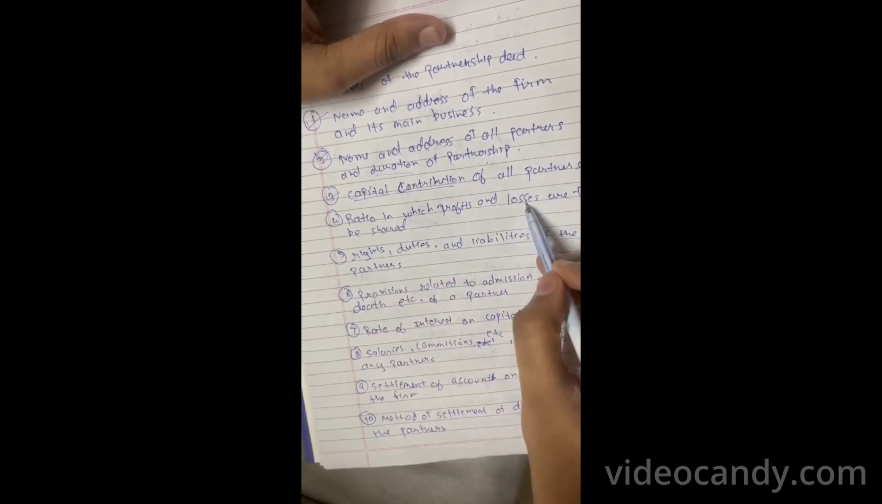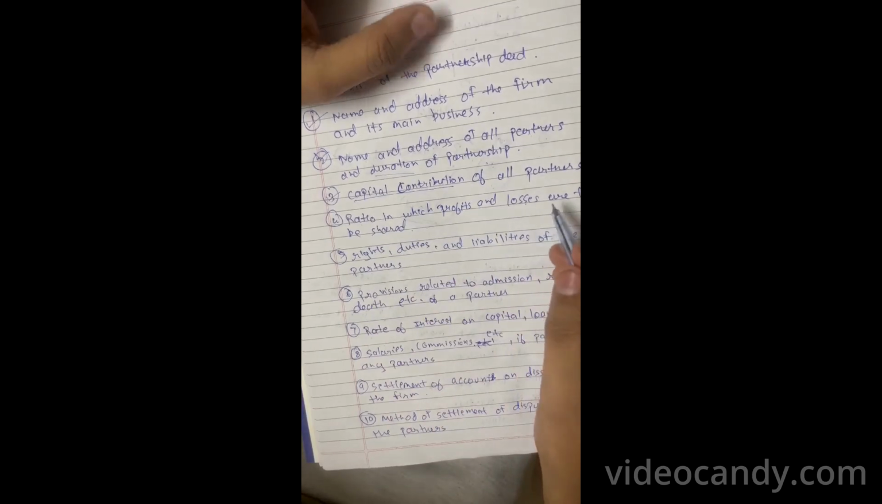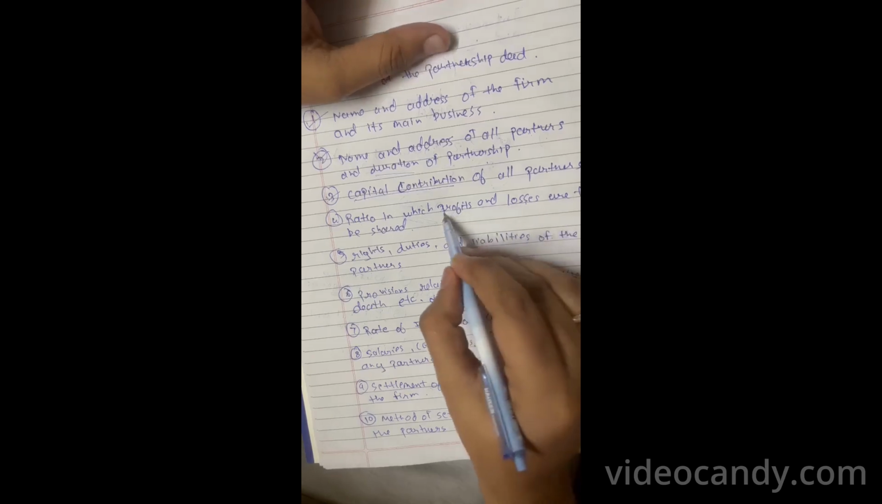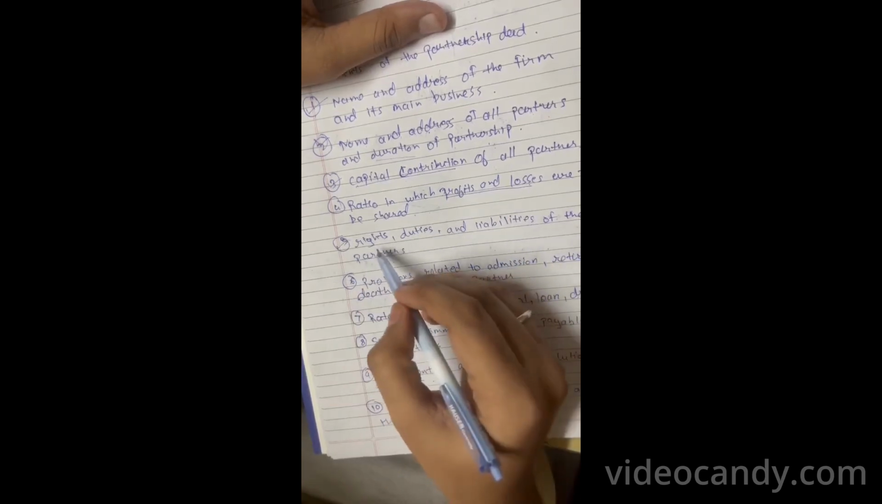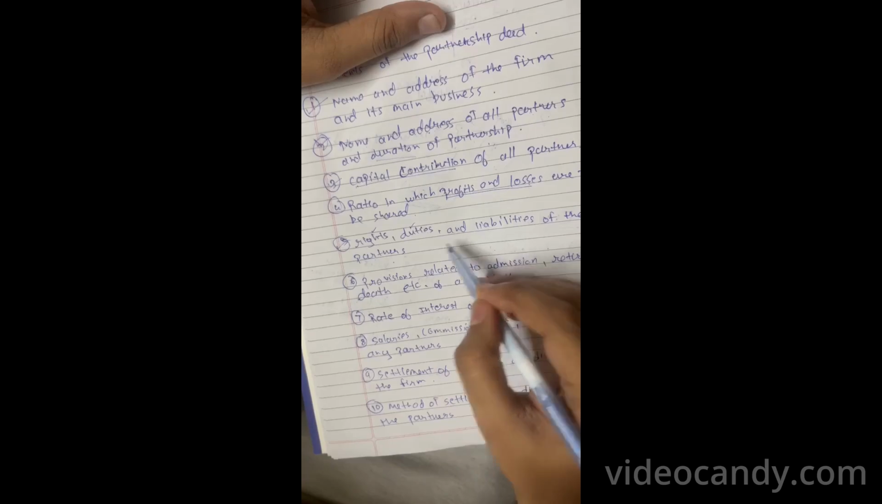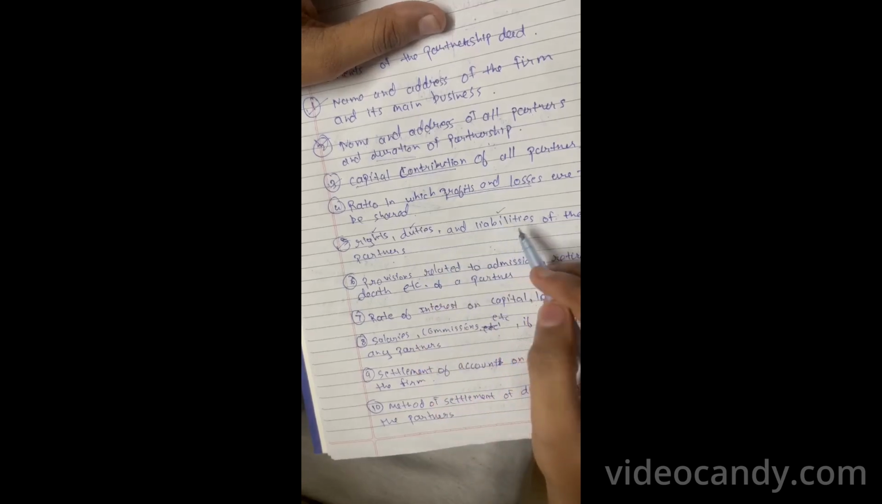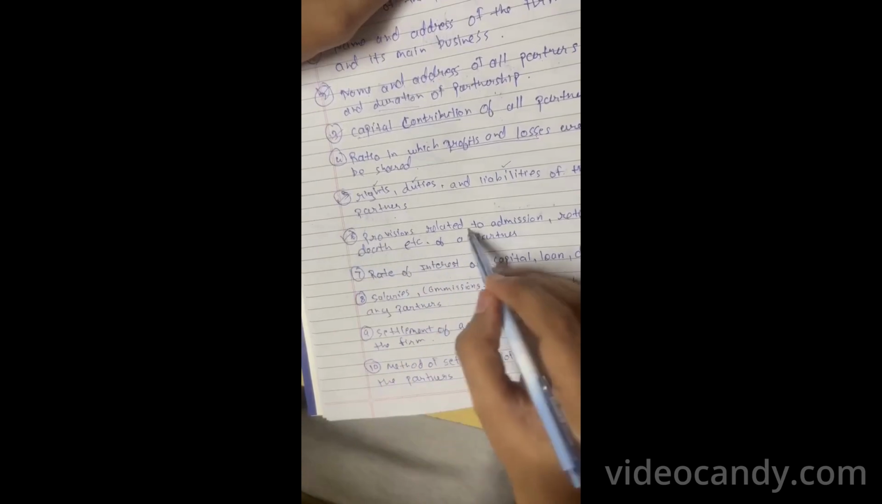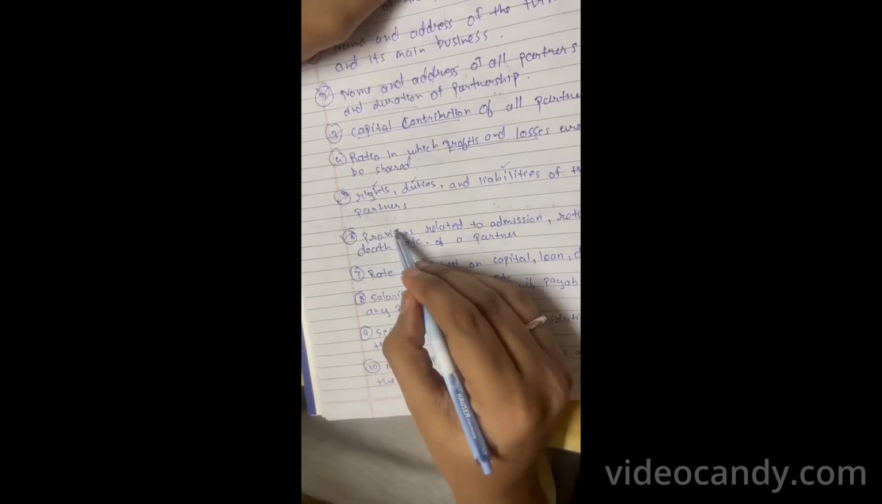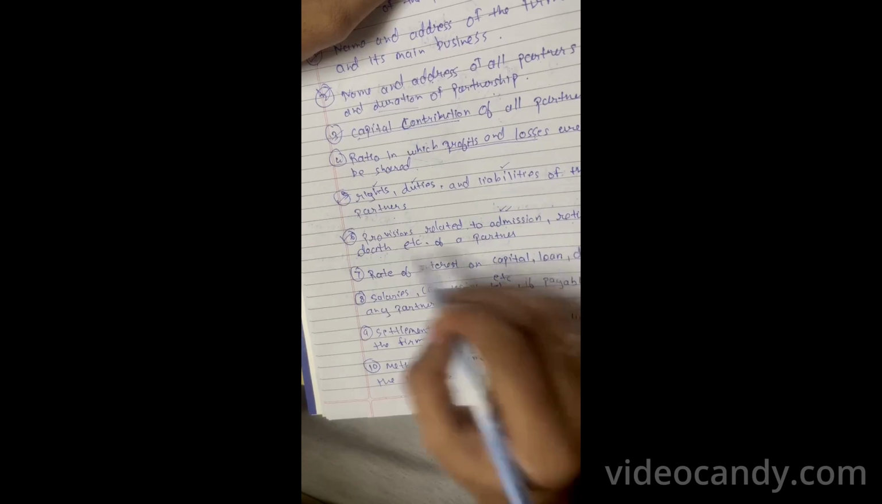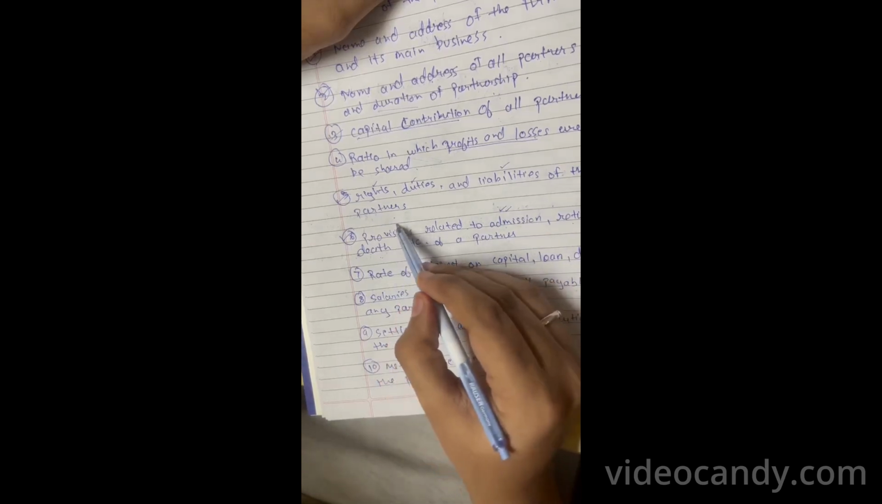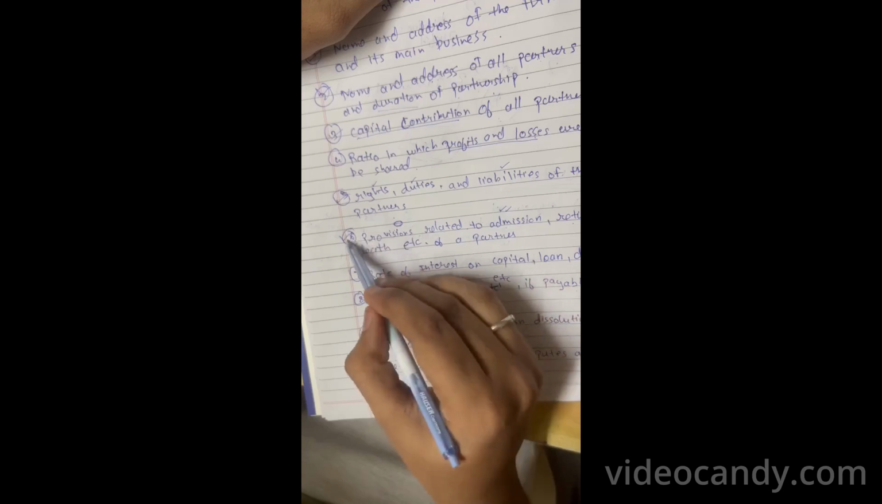Ratio of the profit and losses. When a business earns a profit or gets a loss, it states in which ratio the profit and loss will be shared. Next is rights, duties and liabilities of the partners. It means what work and duties have been given to the partners and which liabilities have to be borne by the partners. Next is provision related to admission, retirement and death. Provision means any changes. If a third person comes into the business, it is known as admission. If any partner retires or dies, what changes should be made in the business is written in the provisions.